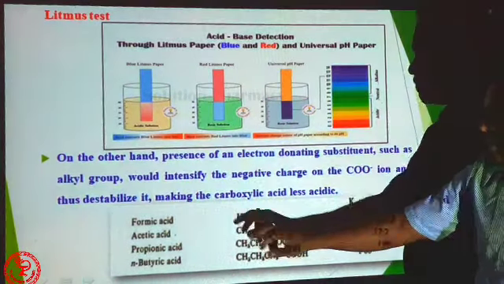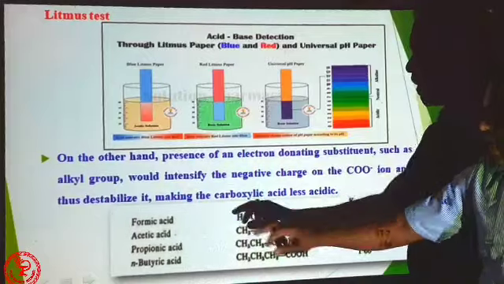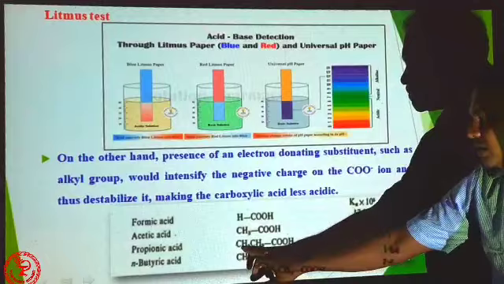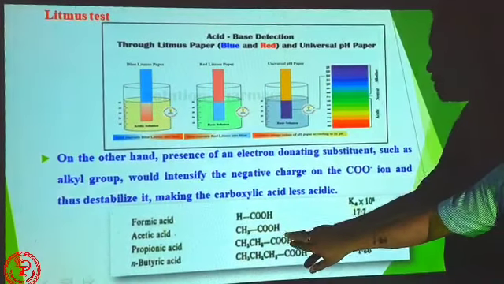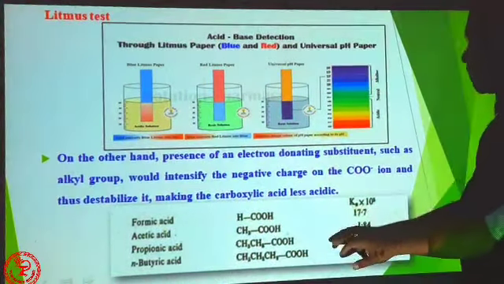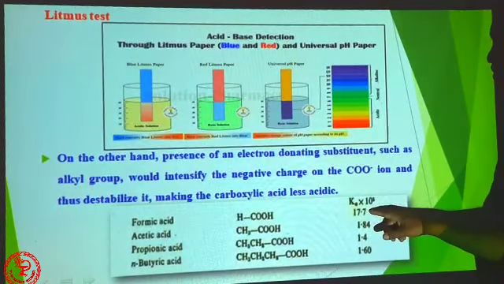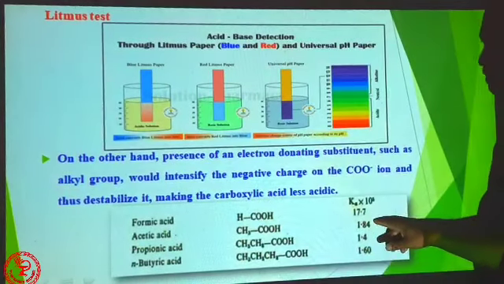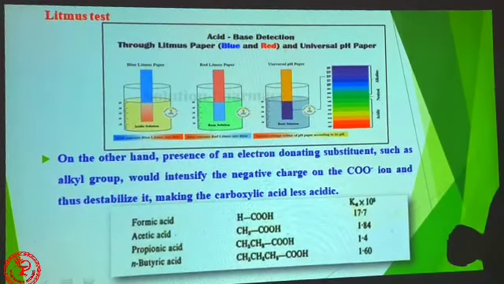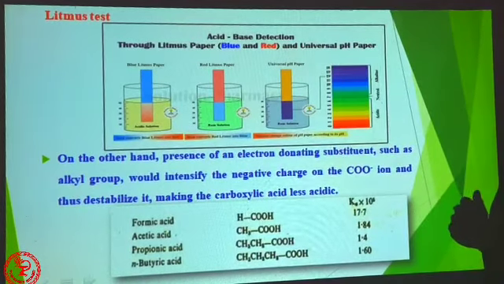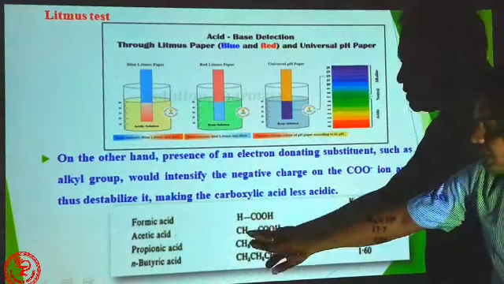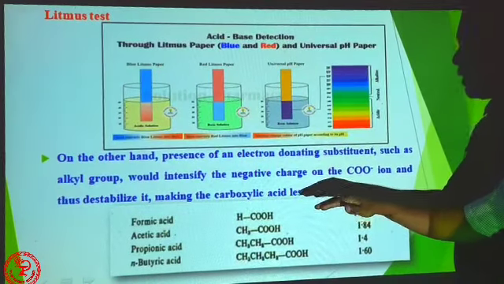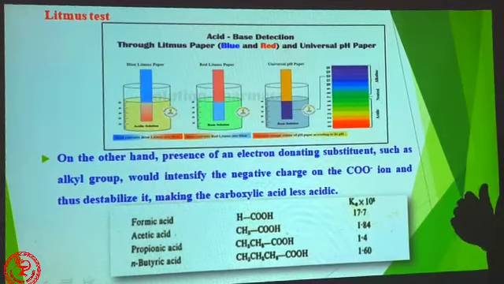Look here, hydrogen, this is the formic acid, here hydrogen is present, second acetic acid, CH3 group present, propionic acid, C2H5 present along with the COOH or carboxylic functional group. Okay, so in formic acid the acidity constant is 17.7, but in acetic acid when CH3 is present it is 1.84, almost 10 times less acidic. Okay, so the larger this alkyl group, the acidic strength decreases.